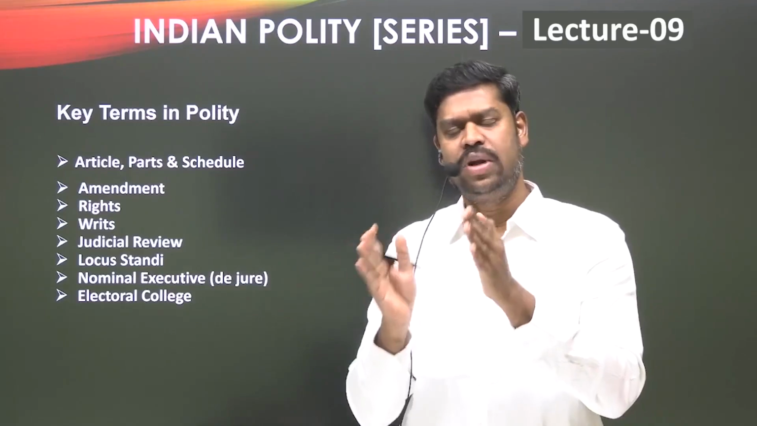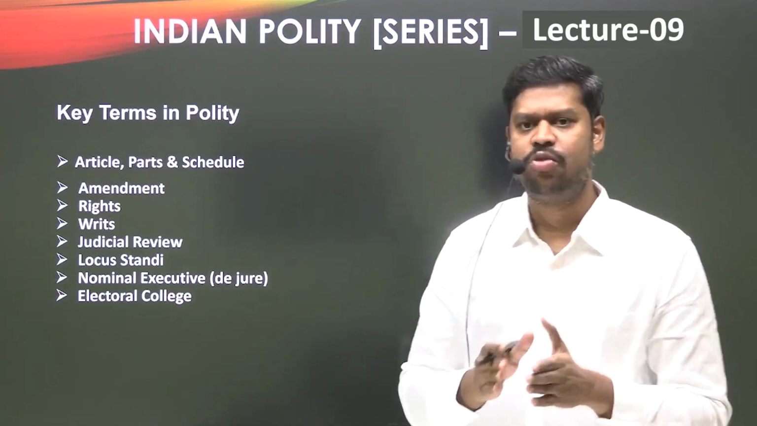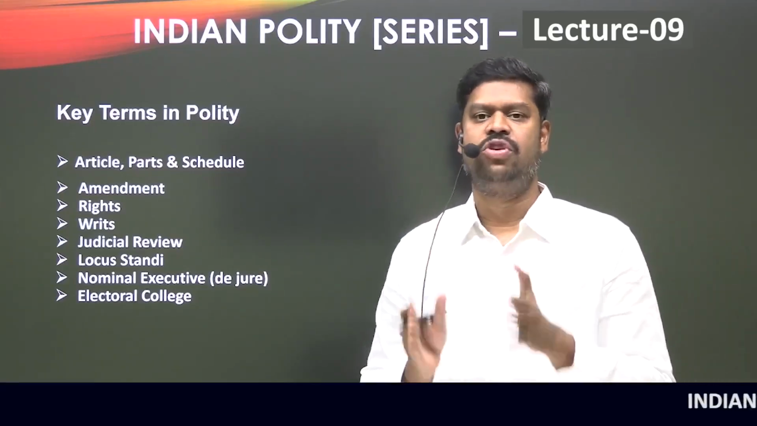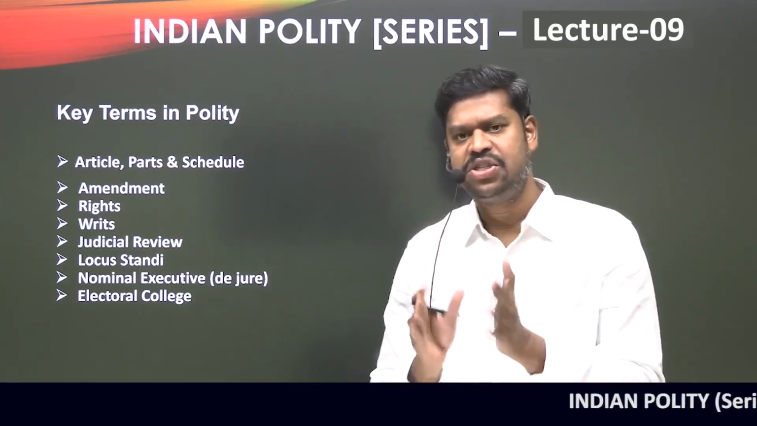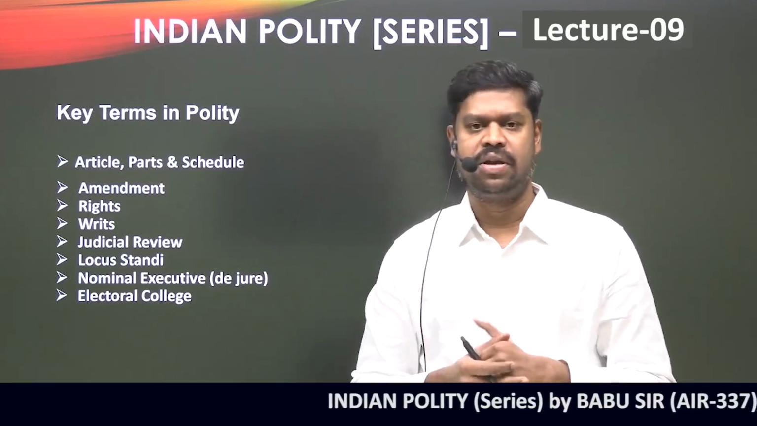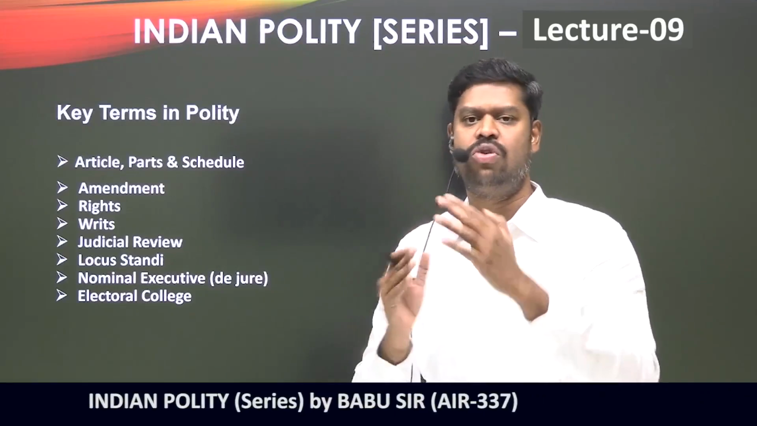So why are only certain rights covered in Part 3 of the Constitution? Because in the opinion of the Constituent Assembly, these rights are very, very essential for human survival, very, very essential for a dignified human life, and very, very essential to protect against the arbitrary action of the state. And hence these rights are protected in Part 3 of the Constitution.